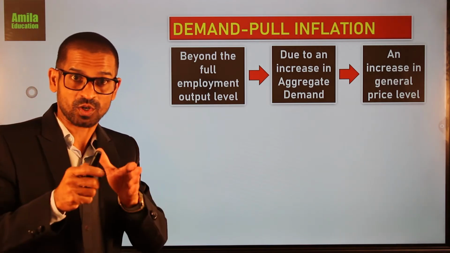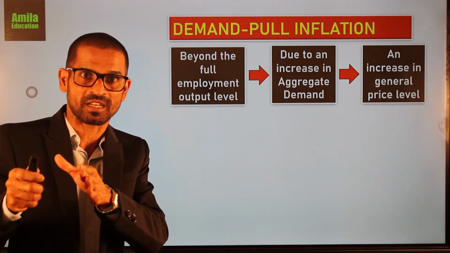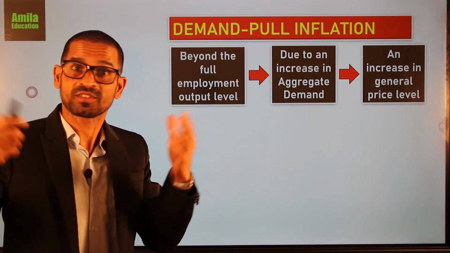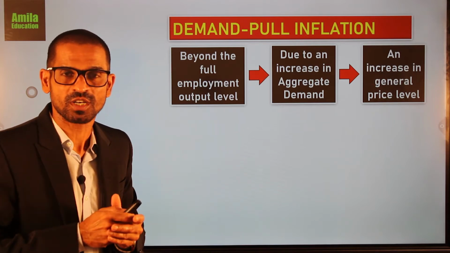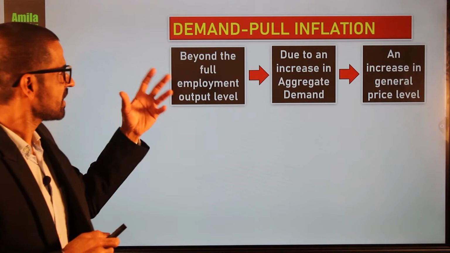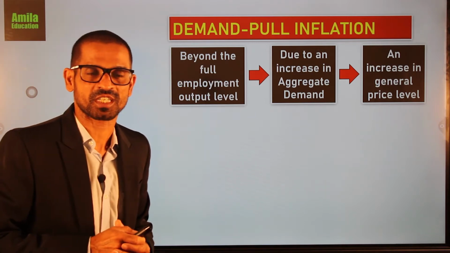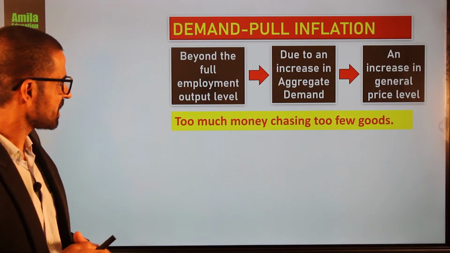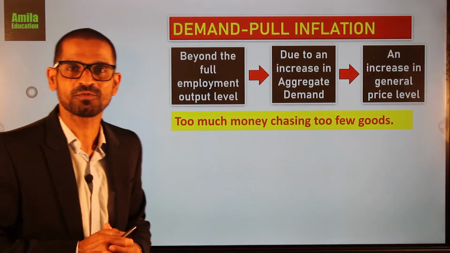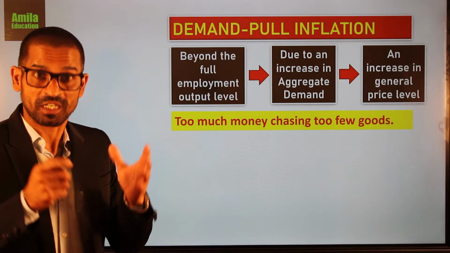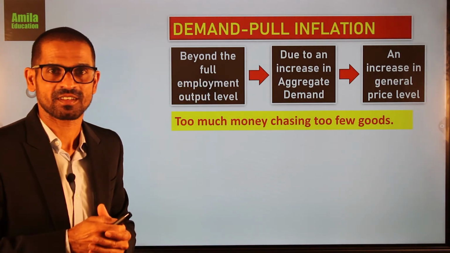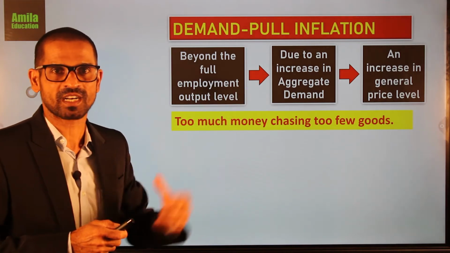If the economy has already reached the full employment level, and there is an increase in aggregate demand, firms are unable to increase the real output, so they will increase the general price level. That is the idea of demand pull inflation. This can again be interpreted as too much money chasing too few goods. Due to too much money, aggregate demand will increase. But the real output of the country remains the same.